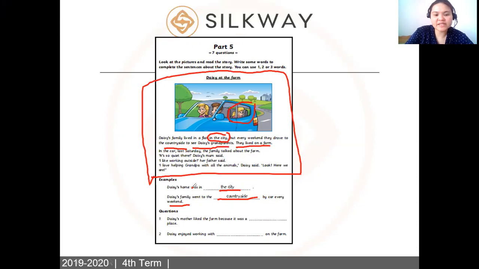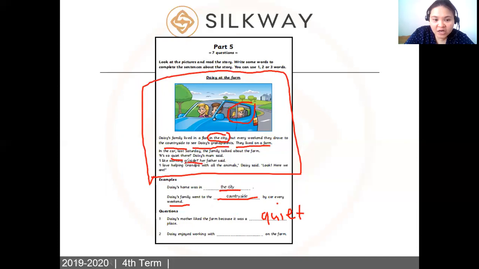Okay, next one. Let's have the questions. Number one. Daisy's mother liked the farm because it was, it says here, quiet. So all you need to do is to write the word quiet. Let's move on. Daisy enjoyed working with whom?